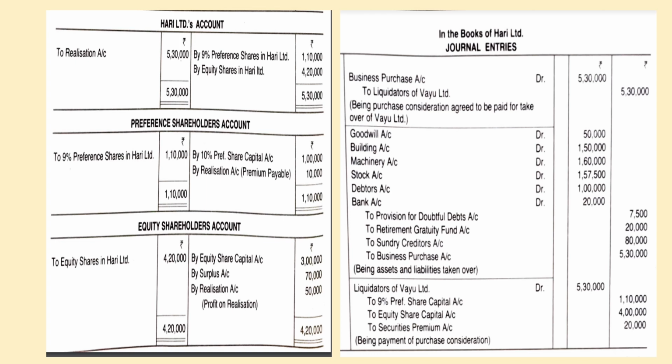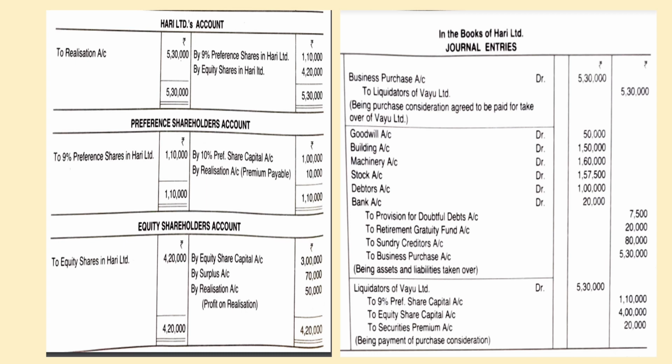Coming to the preference shareholders account. Already they had 10% preference share capital in the existing company, but they are going to receive 9% preference shares in the purchasing company. So to 9% preference shares in Hari Limited, and the old balance, by 10% preference share capital, has to be entered on the credit side, and premium is also paid. So by realization account 10,000, and this also gets tallied.